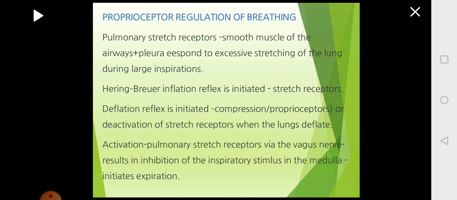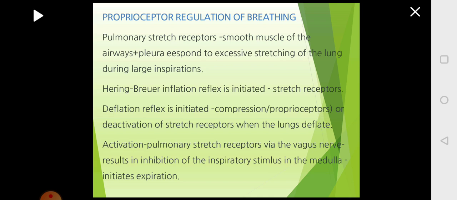So whenever there is excessive stretching of the lung because of large inspiration, that will be picked up by these stretch receptors and sent to the brain. This reflex is called as Hering-Breuer inflation reflex. Hering-Breuer inflation reflex is started by the stretch receptors.